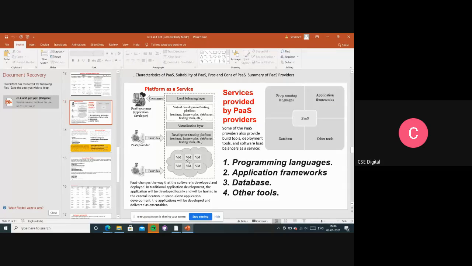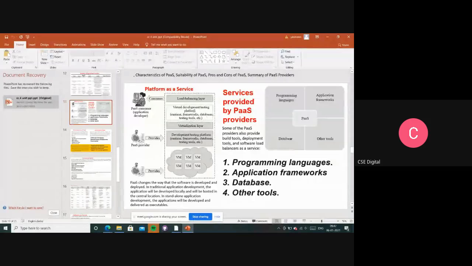See in the diagram, they are going to be updating all the software and updates and everything here. So whenever the developer wants to develop, test, or run anything, this virtual machine is going to be provided to this virtualization layer. With the help of this, we can do testing, or we can develop any code, or we can deploy.